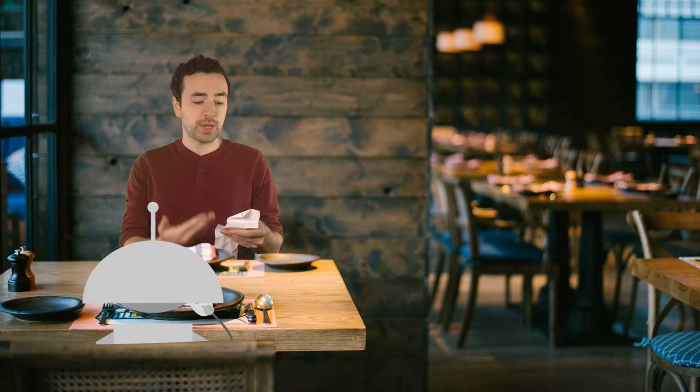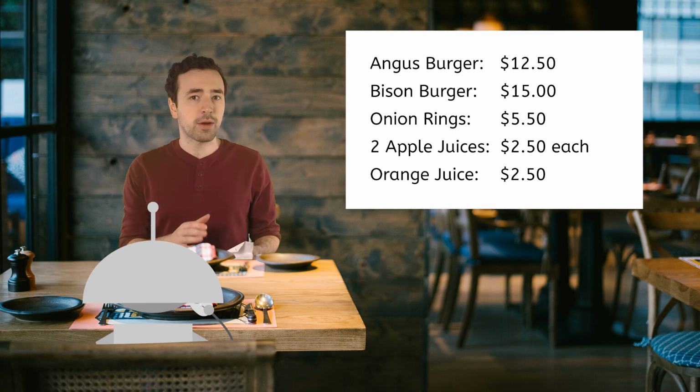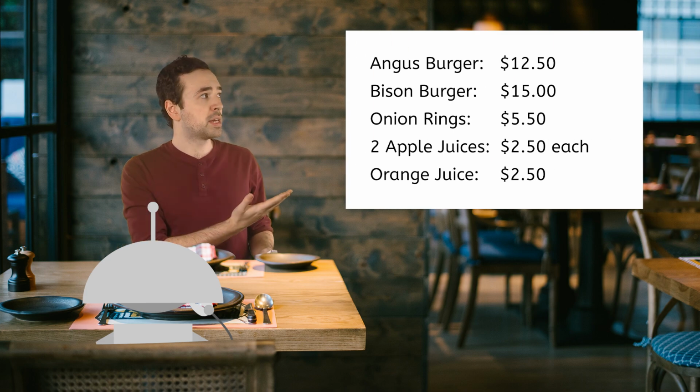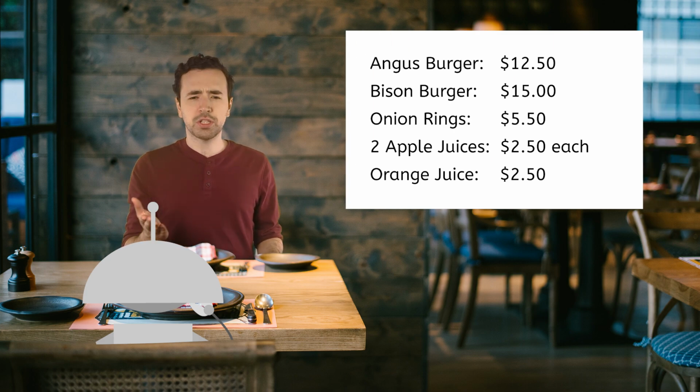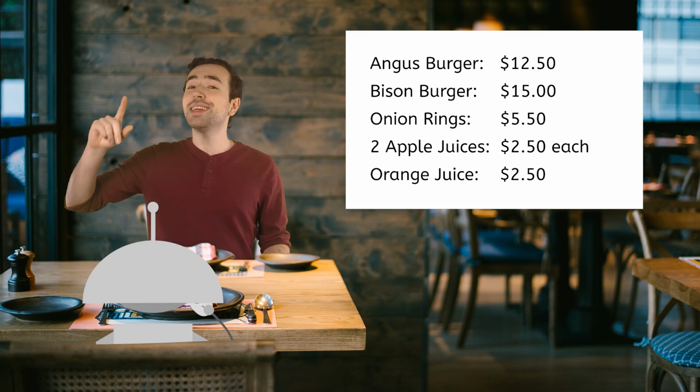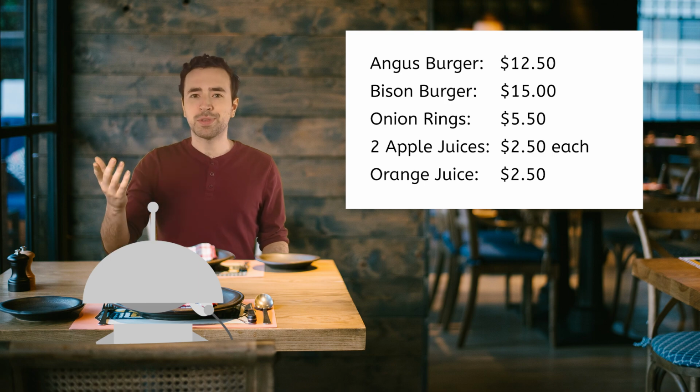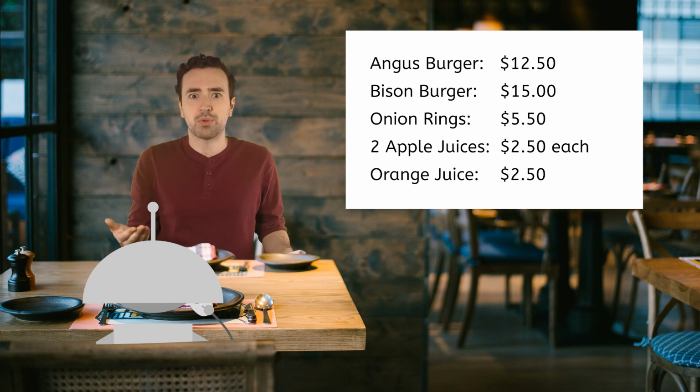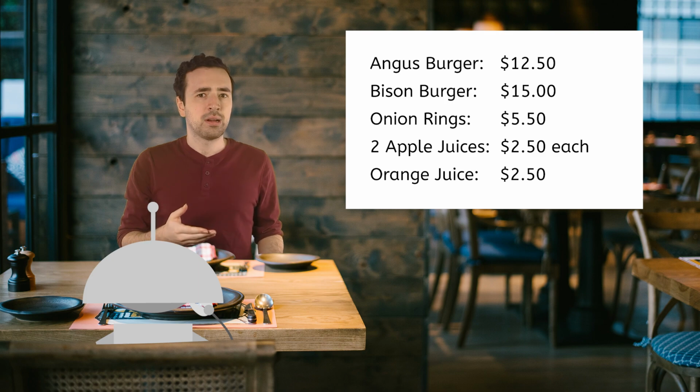Okay, so first we need to look at what we ordered. On our receipt, we have all these items. Mia, you could just send me half of that. Wow, that was easier than I thought. See you... Oh, you're right. That might be unfair since one of us probably ordered a little more than the other.